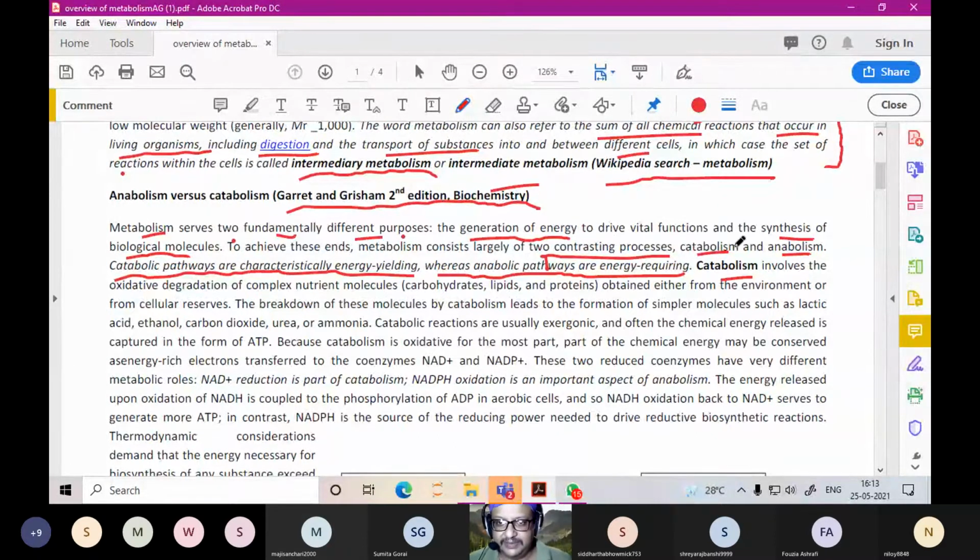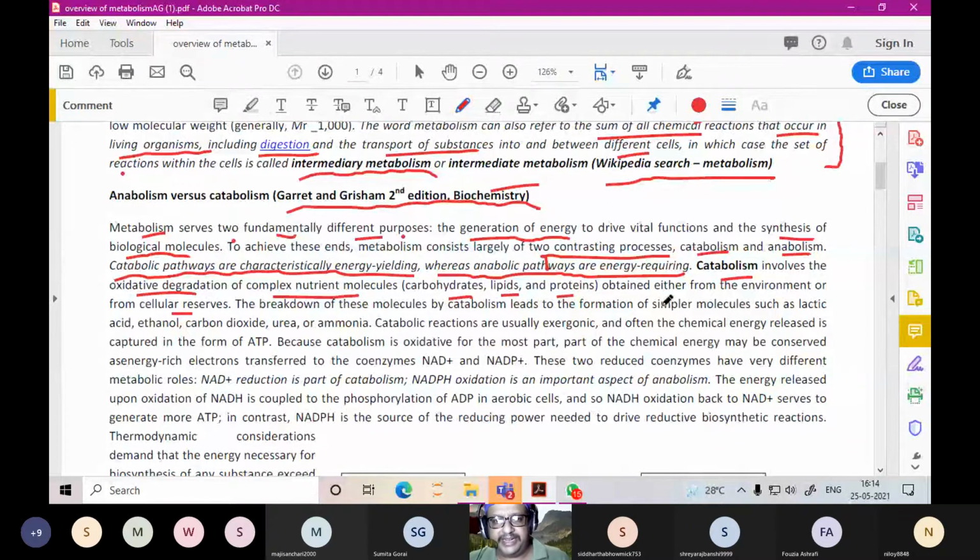Catabolism involves oxidative degradation of complex nutrient molecules like carbohydrates, lipids, proteins, etc. They are broken down by oxidation, either from the environment or from the cellular reserve, either from the food you immediately take that is broken down, or something from your store like glycogen that is broken down into glucose.